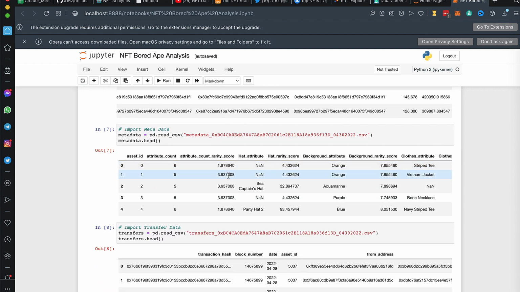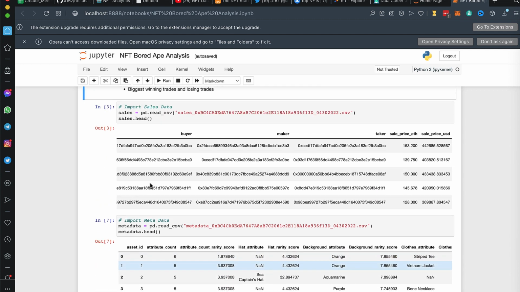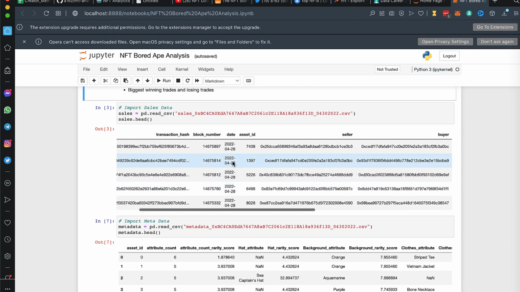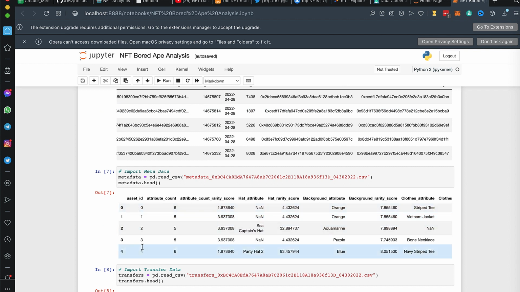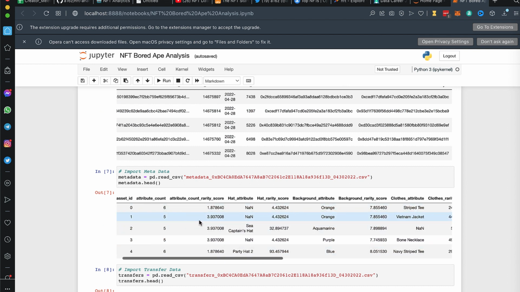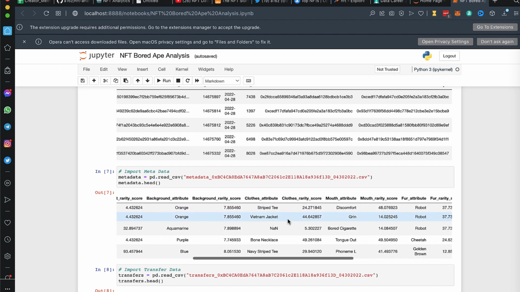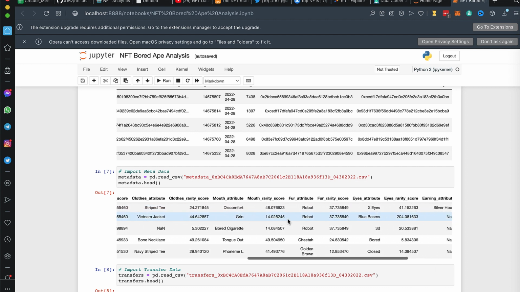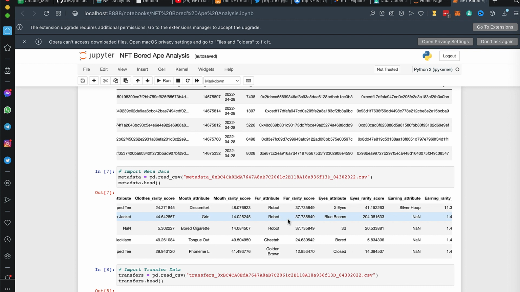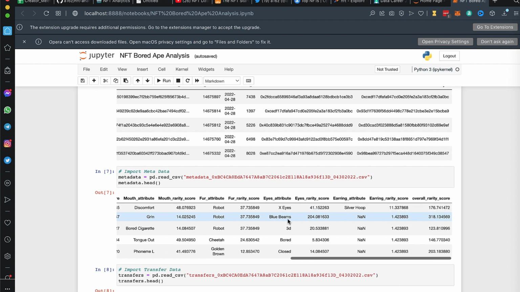Then for the metadata, you have the asset ID. Note that the asset ID up here can be joined with the asset ID here, and that will basically give it an attribute count rarity score, hat rarity score, background rarity score, all these different clothes, what they're wearing. This basically is descriptions about the actual NFT, but finally at the end there is an overall rarity score, which we'll be using.